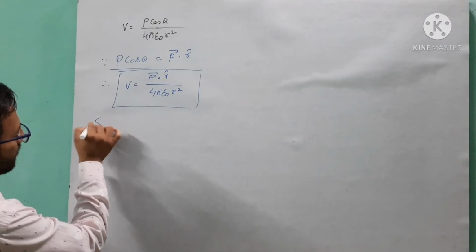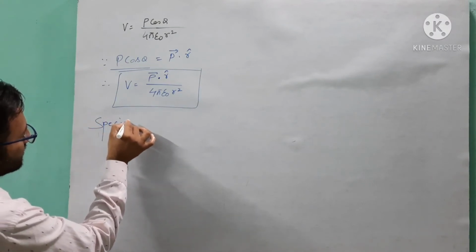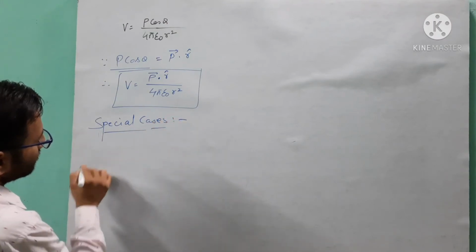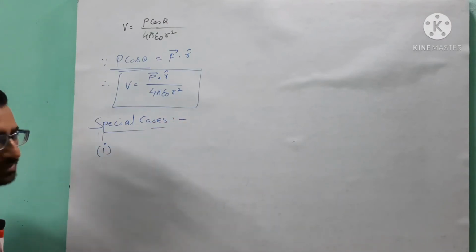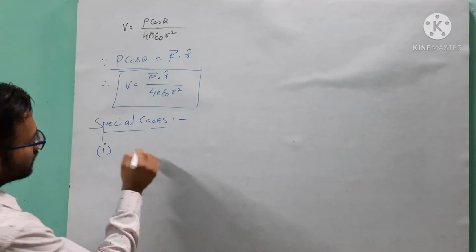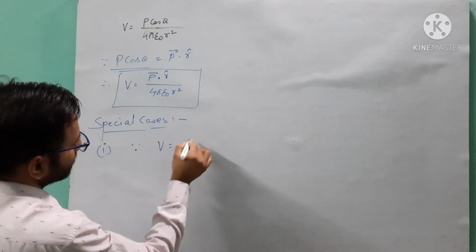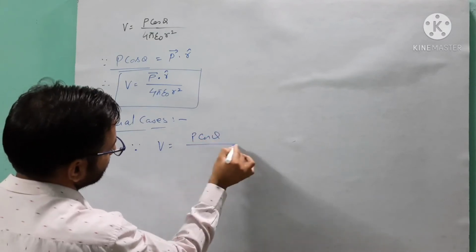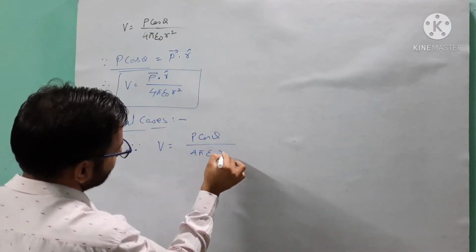Now after that I will write here some special cases. First case, which we are talking about in front of you. Since we know that the formula of electrostatic potential due to an electric dipole is equal to P cos theta by 4 pi epsilon naught of r square.